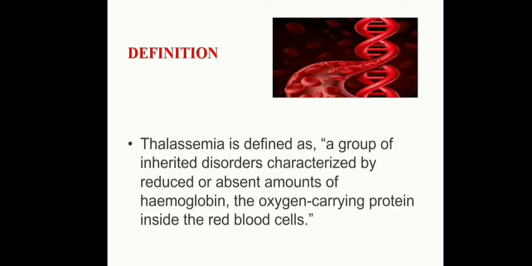Coming to the definition, thalassemia is defined as a group of inherited disorders characterized by reduced or absent amount of hemoglobin, the oxygen carrying protein inside the red blood cells. Here the oxygen carrying protein inside the red blood cells is decreased. So this is the definition of thalassemia. All of you clear? It is a group of inherited disorders characterized by reduced or absent amount of hemoglobin. This is about the definition.